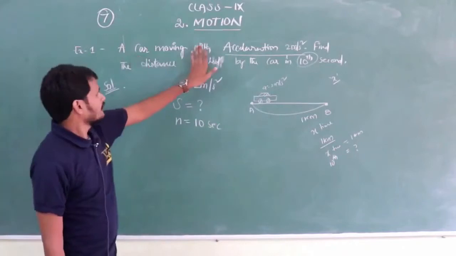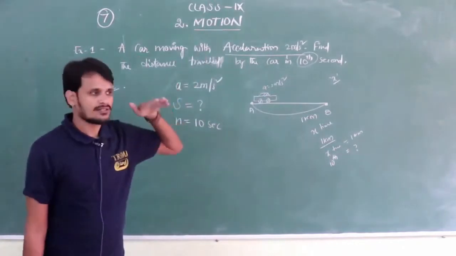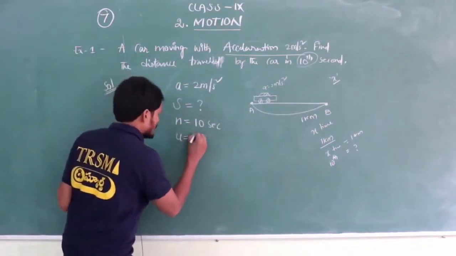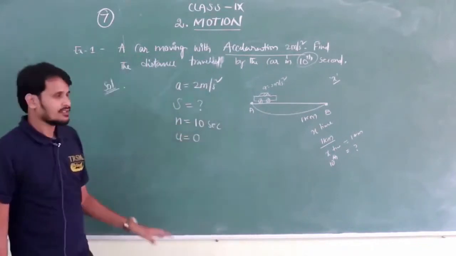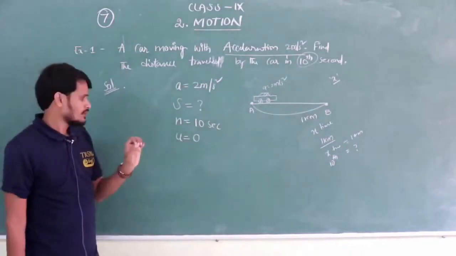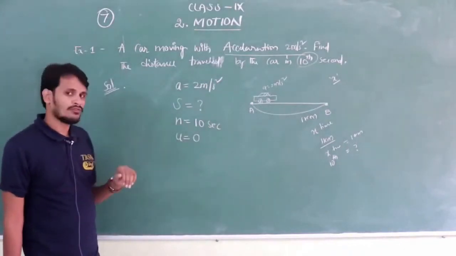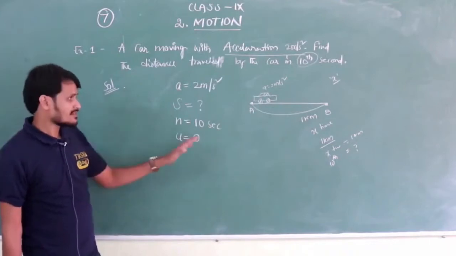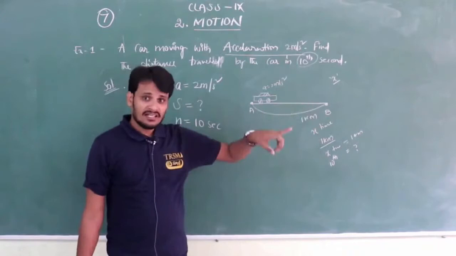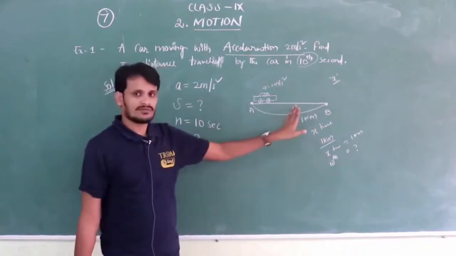The car is moving with acceleration, it's in motion. So what about initial velocity? They did not mention any initial velocity. What about final velocity? It was not asked. The car covered the complete distance, and at the nth second, what is the distance?